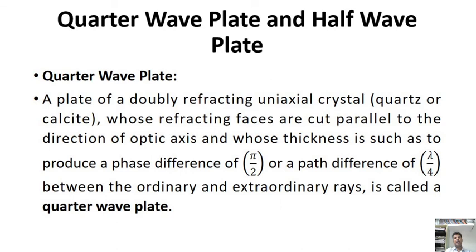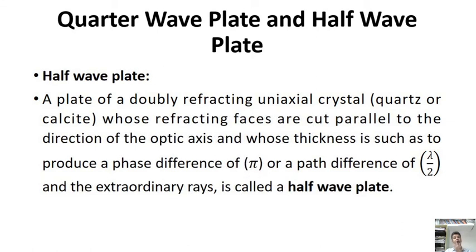A plate of a doubly refracting uniaxial crystal, that is a quartz crystal, whose refracting faces are cut parallel to the direction of the optic axis, and whose thickness is such as to produce a phase difference of pi by 2 and a path difference of lambda by 4 between the ordinary and extraordinary radiations, that is what we call a quarter wave plate.